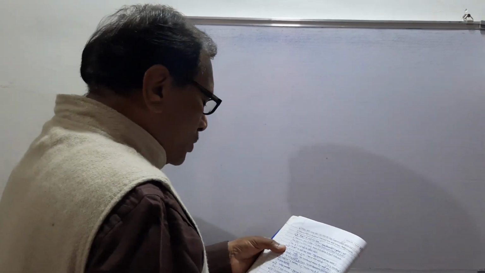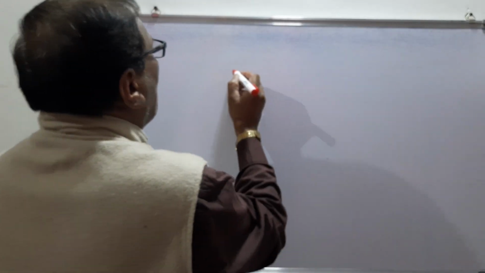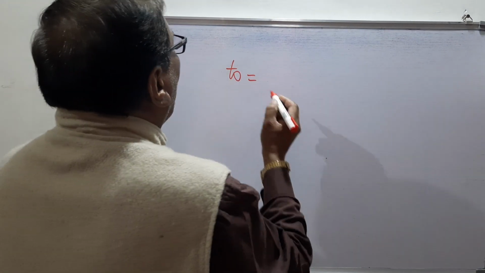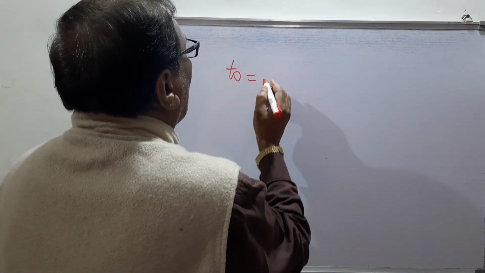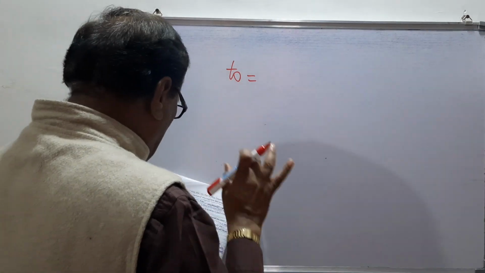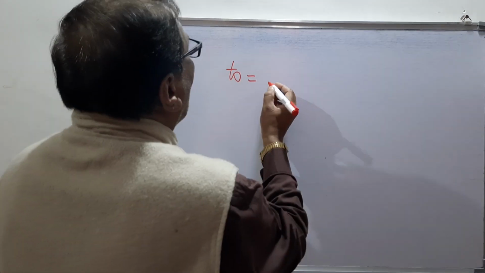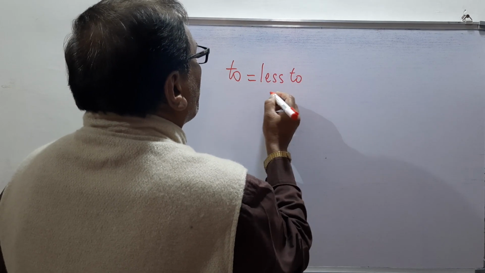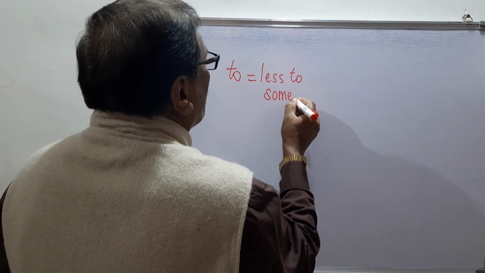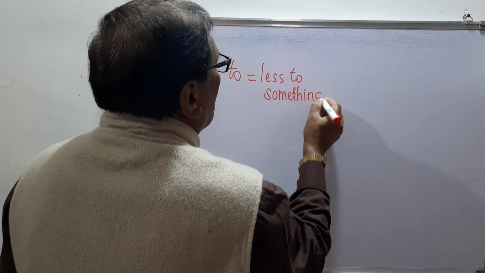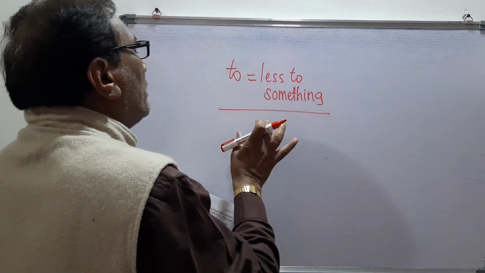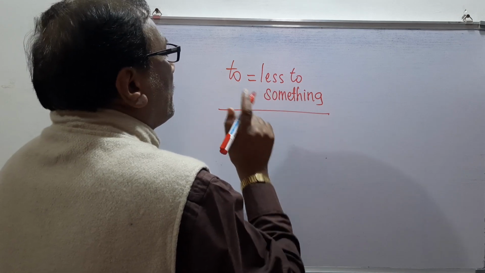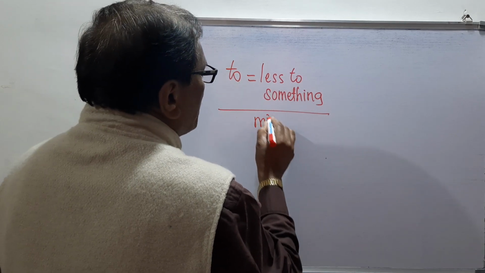Now the second use I will explain is that to means less to something, lesser to something, which means something is minimized.